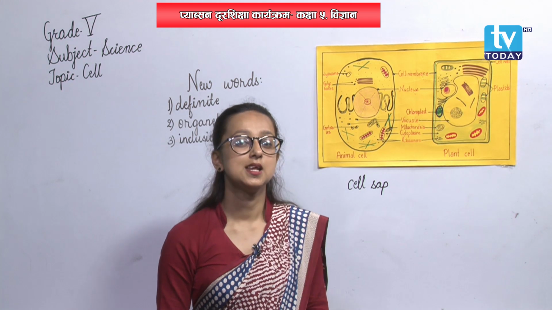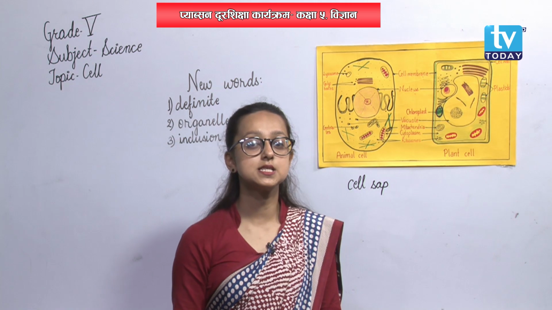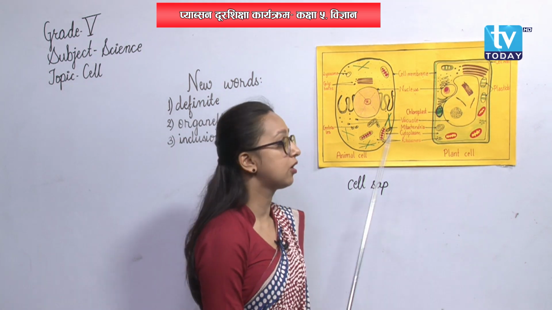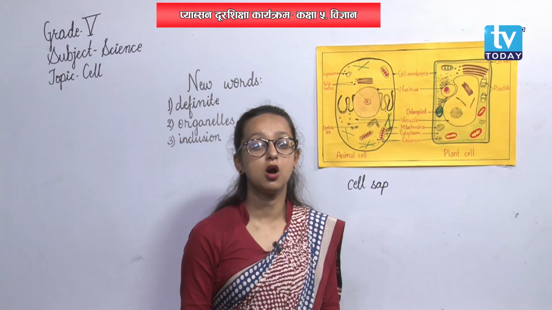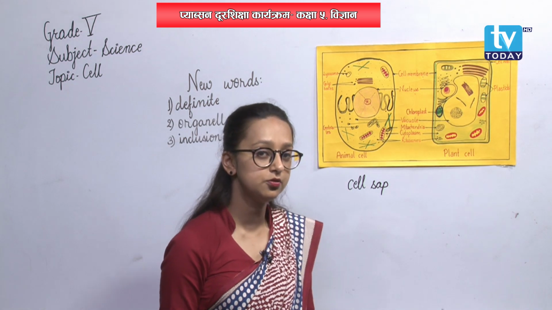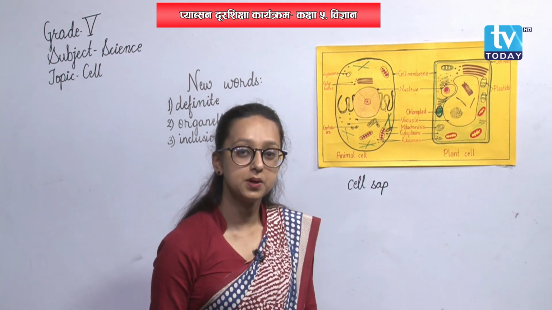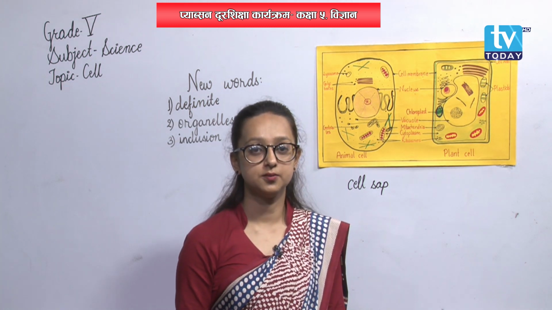And leucoplasts are colorless pigments. Okay, leucoplasts are colorless pigments. Chloroplast helps the plant to gain green color, so the young stem and leaves of plants are green. Chromoplast helps the plants to be colorful, like in the petals of flowers, so they are colorful. Leucoplasts are present in underground parts and they are colorless as well.